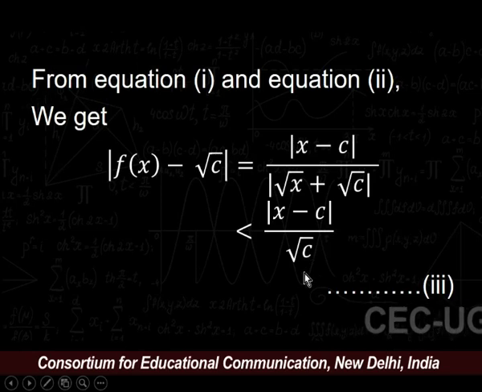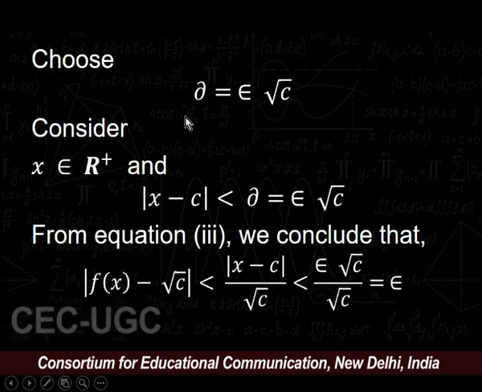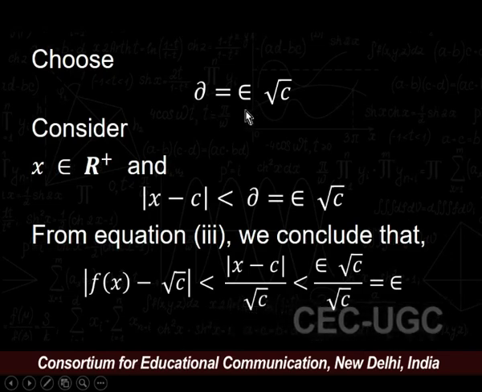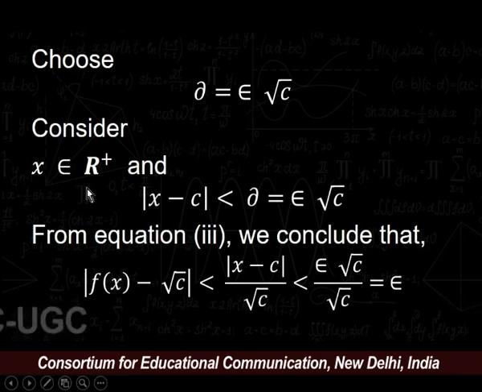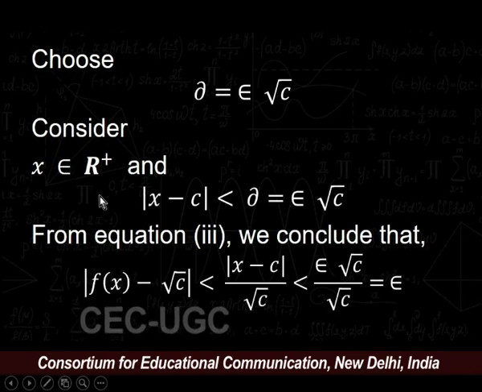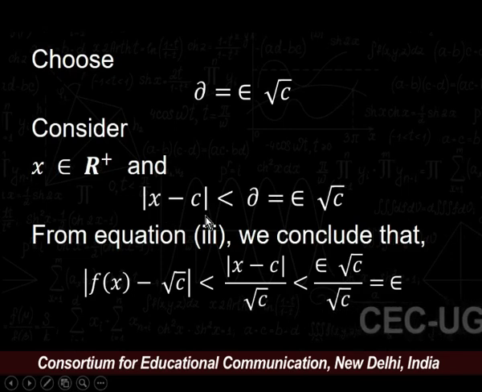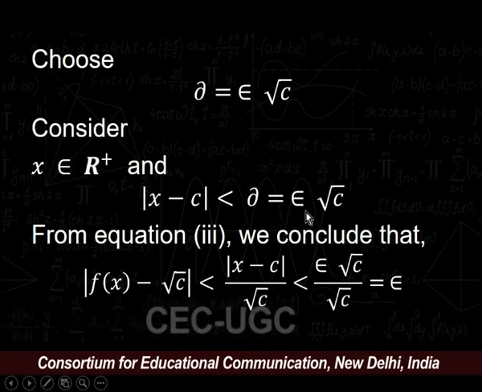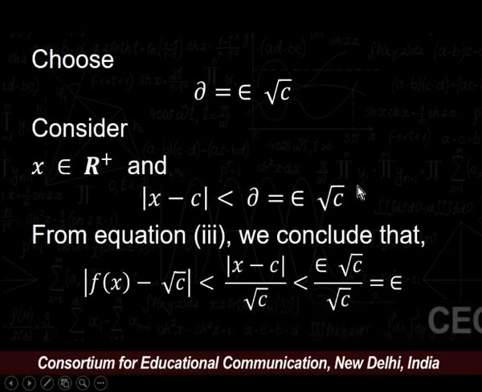Now, in this case, we choose delta equal to epsilon into under root c. Consider x belongs to the positive real numbers and mod of x minus c is less than delta, which depends upon epsilon, where we choose delta equal to epsilon root c. So, substitute this value in equation number 3.